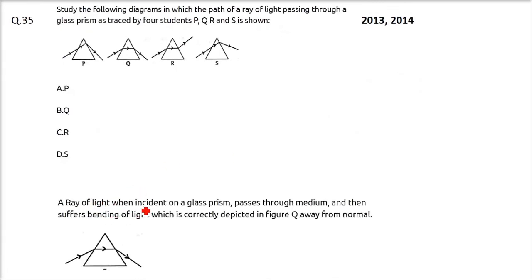So the ray of light, when incident on a glass prism, passes through the medium and then suffers bending of light, which is correctly depicted in this figure, which is our Q, away from the normal.